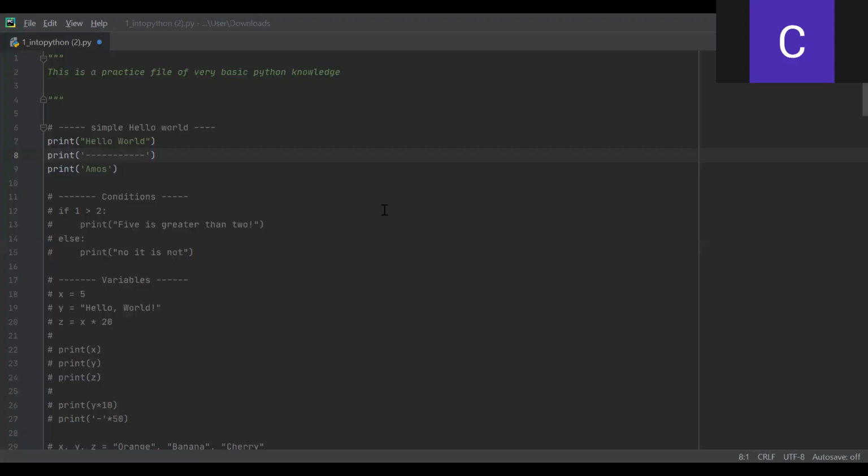All right, let's speak about Python. Python is a coding language. It is one of the most used coding languages today, and one of the simplest.